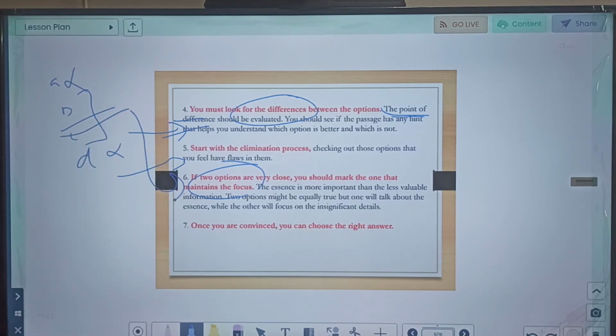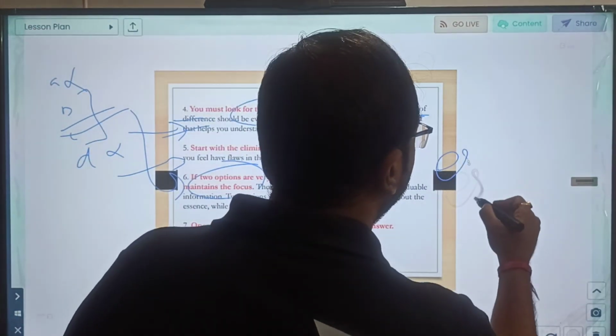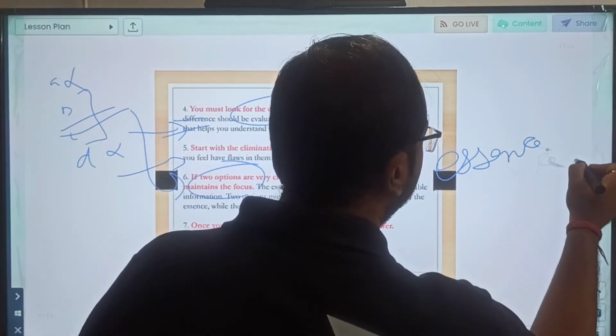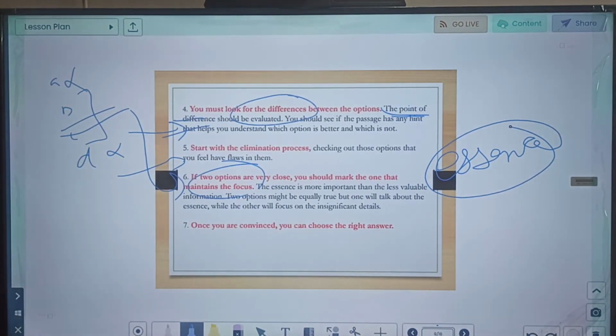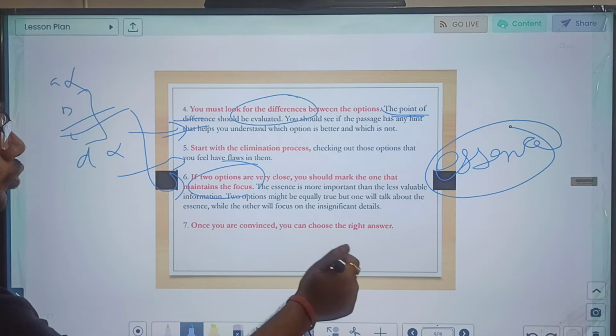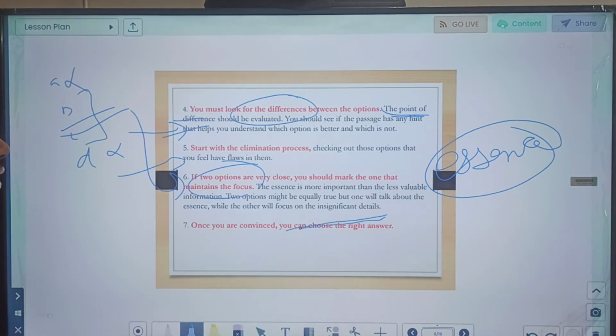Essence is more important than the less valuable information. Two options might be equally true, but one will talk about the essence while the other will focus on insignificant detail. So the key is that we should look for the essence. The option which captures the essence should be chosen. And last, once you are convinced, you can choose the right answer. So seventh is once you are convinced, choose the right answer.